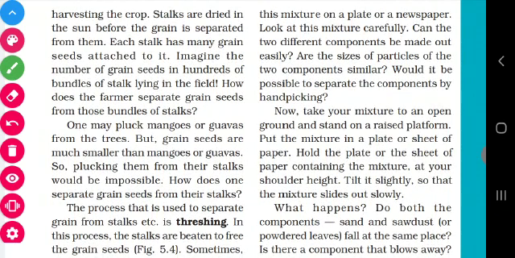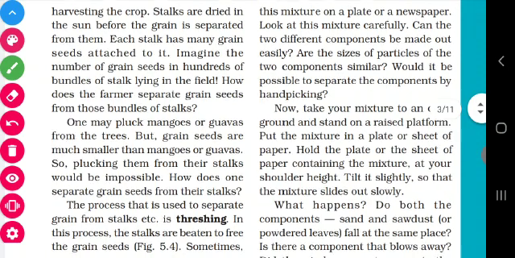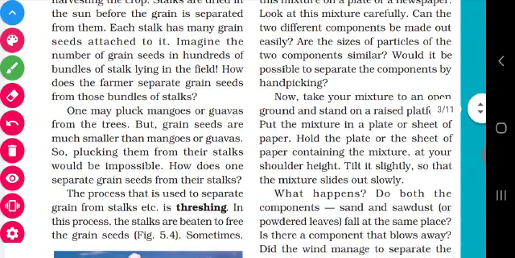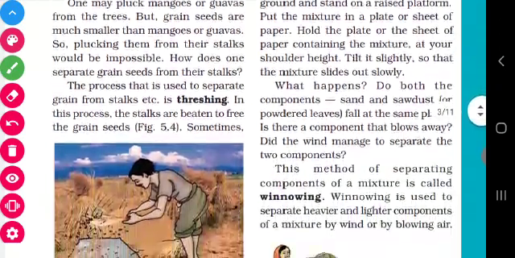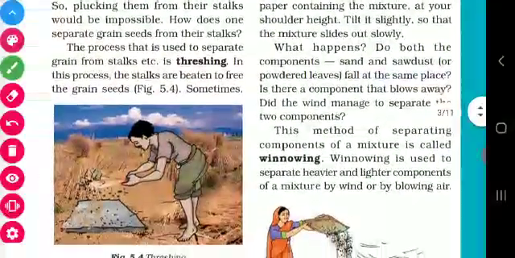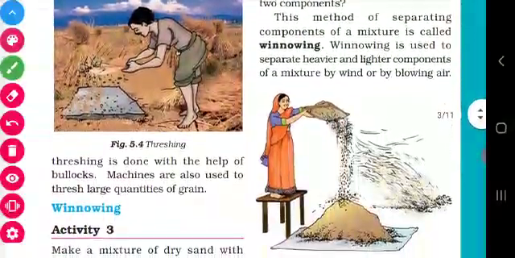Can we go for threshing? Is it possible to beat that and separate? No, it is impossible, isn't it? So for that we have to go for winnowing.